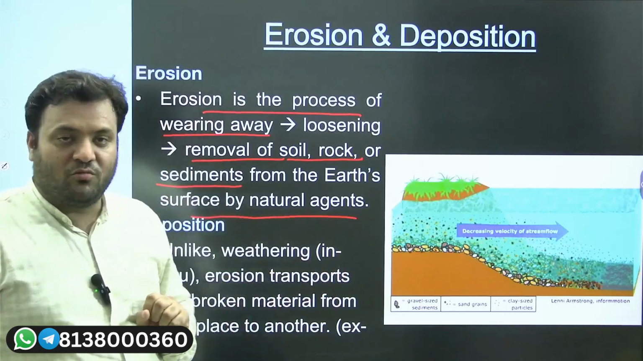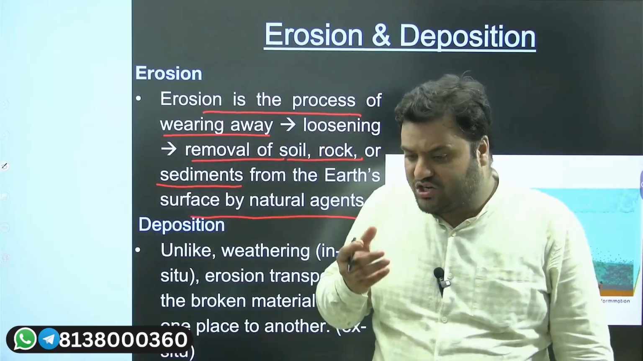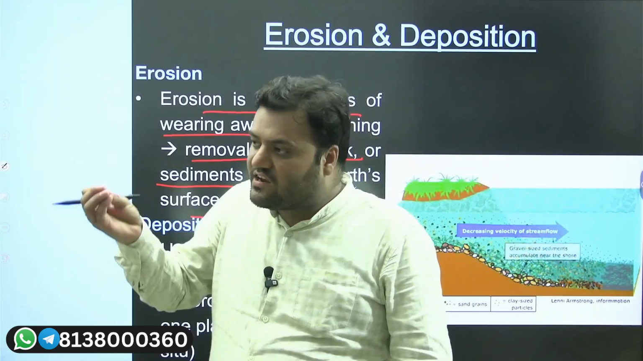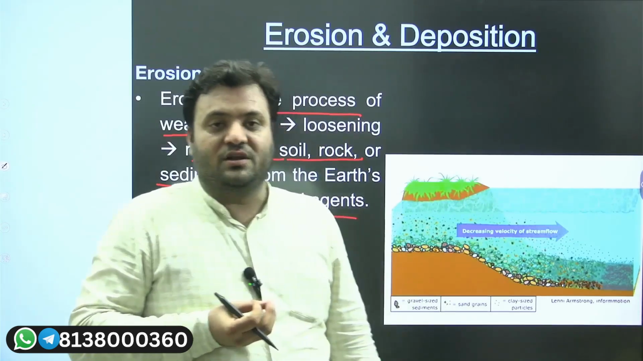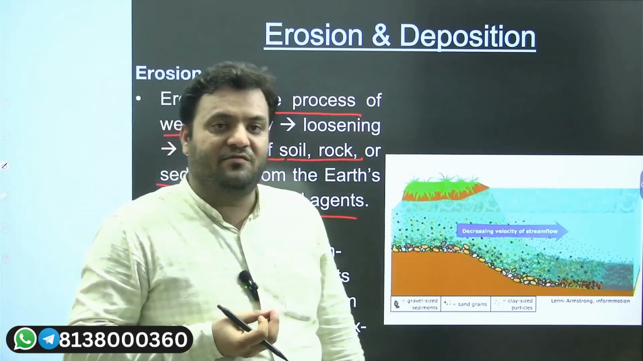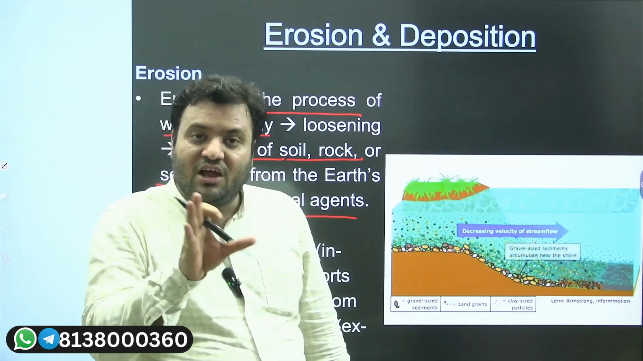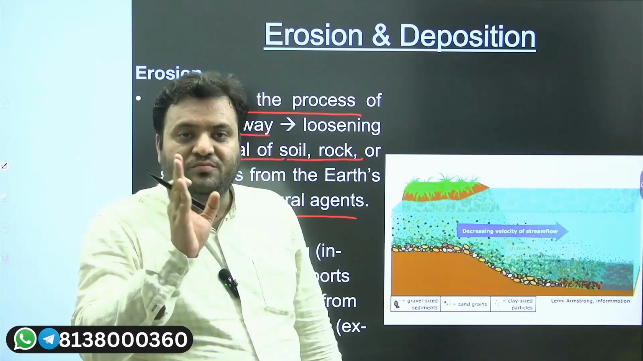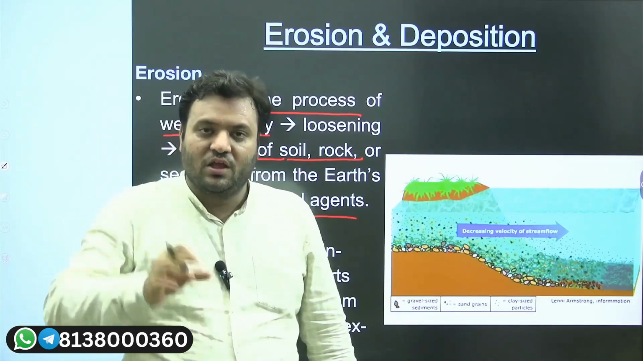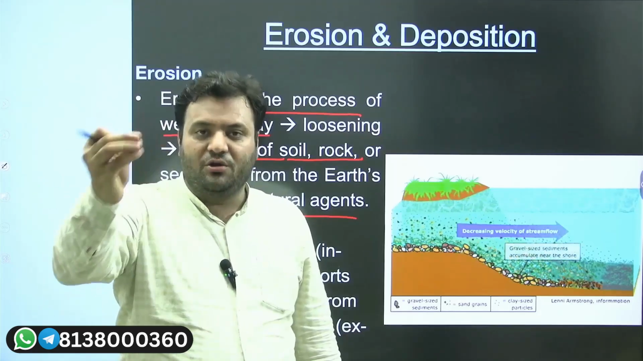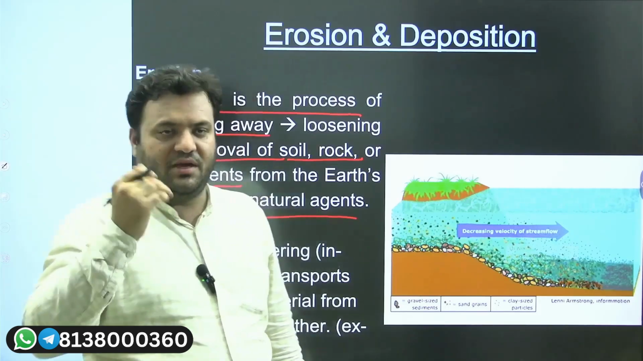That will be termed as erosion. Erosion's literal meaning is when there is a removal of material from the slope itself. Whenever we have a removal of material from the slope itself, that will be termed as erosion. And the natural agent and the natural process carrying it out will be termed accordingly: fluvial erosion, glacial erosion, air or aeolian erosion. The name will be given accordingly.